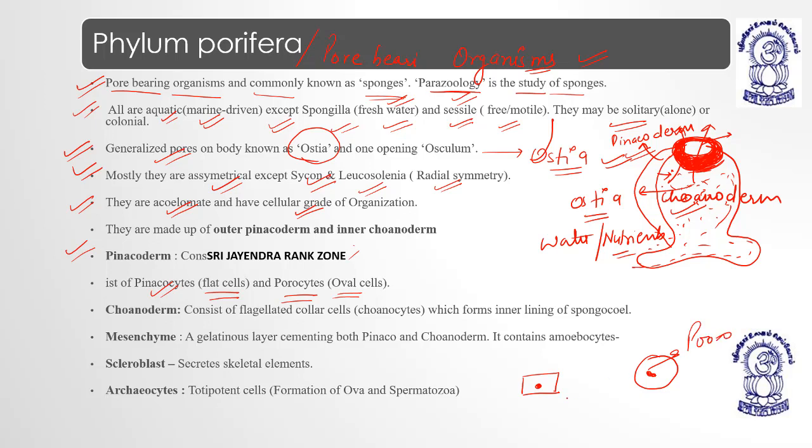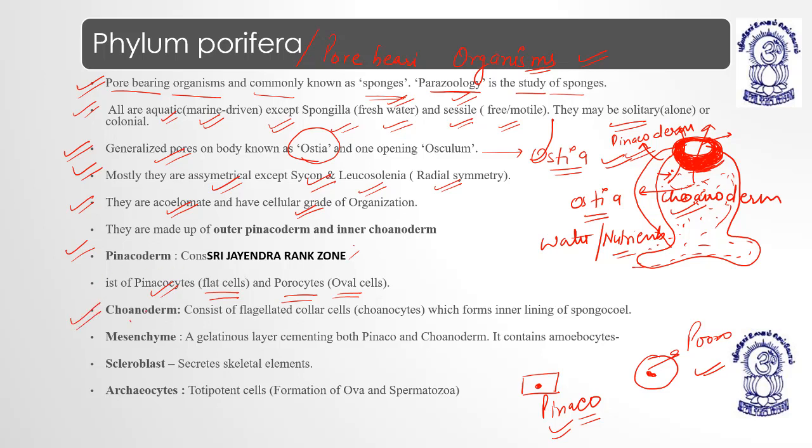Pinaco means flat cells and poro means oval cells.